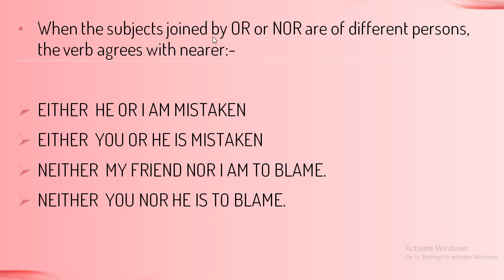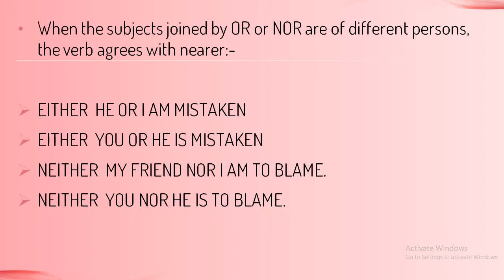When the subjects joined by or or nor are of different persons, the verb agrees with the nearer one, as in, either he or I am mistaken. So now look here. He is the third person, I being first person. So the verb is agreeing with the person which is nearer to it. Nearer to it is I. So that is why we have used am.